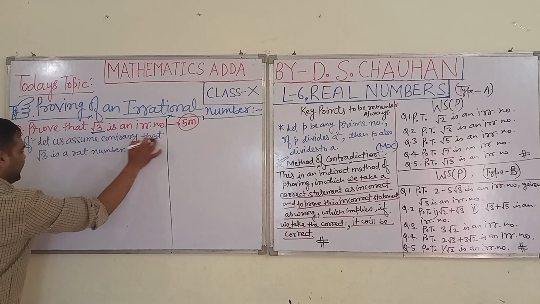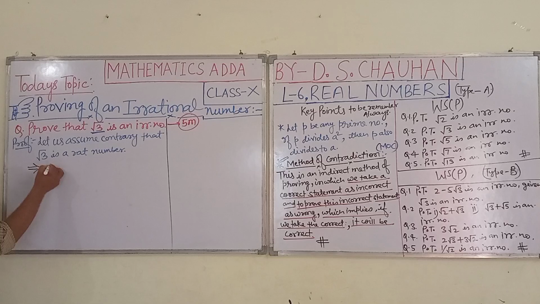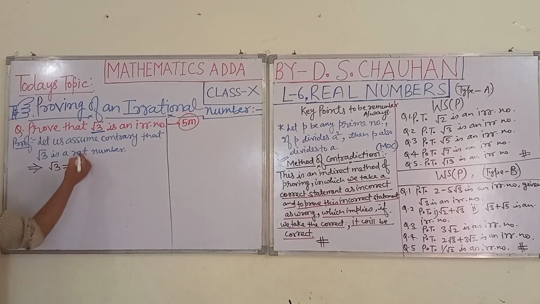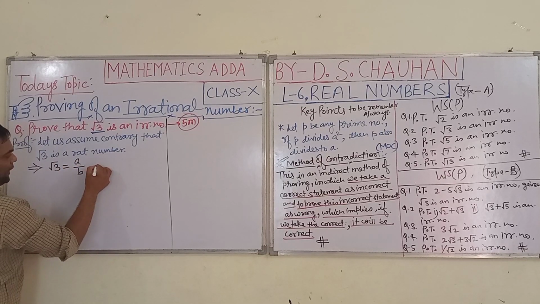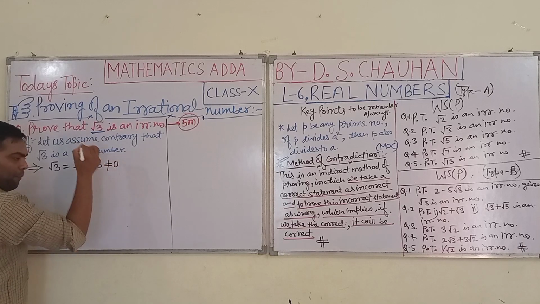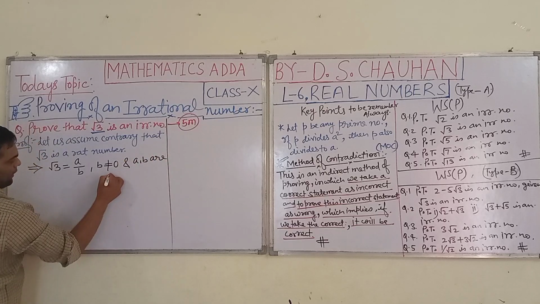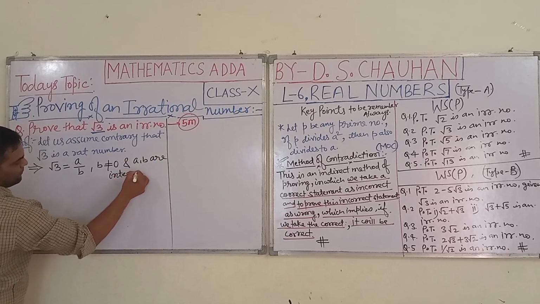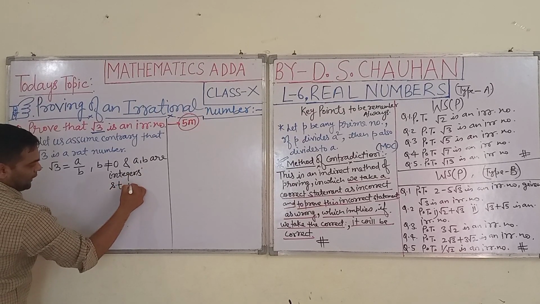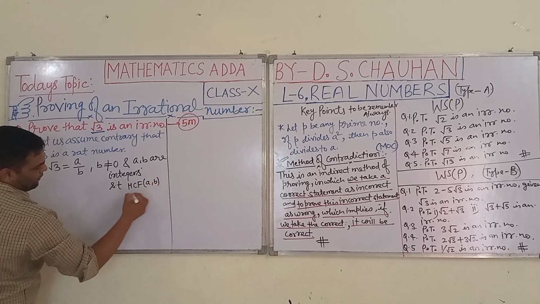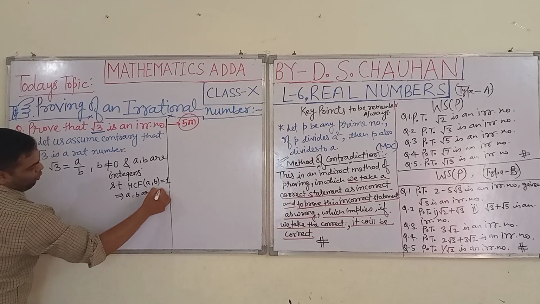Let us assume on the contrary that root 3 is a rational number. This implies root 3 can be written in the form a upon b, where b is not equal to 0 and a, b are integers such that HCF of a, b is 1, meaning a, b are co-prime.